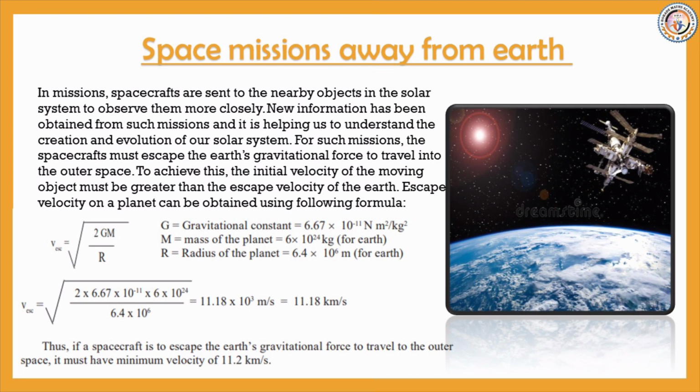As we have seen above, artificial satellites are being used for making our life more and more enriched. However, in the previous standards, we have learnt about how the telescopes aboard artificial satellites are used to gather information about various objects in the universe. Similarly, some space missions are used to gain further knowledge about the universe. In these missions, spacecrafts are sent to the nearby objects in the solar system to observe them more closely.